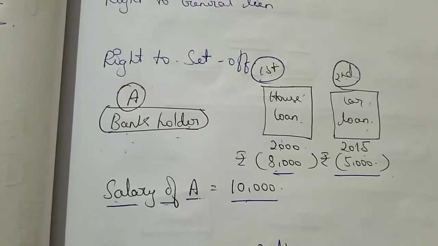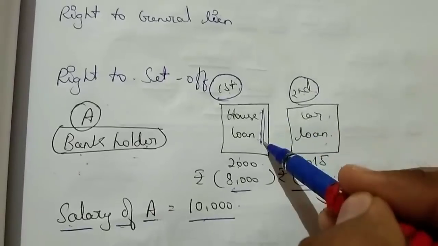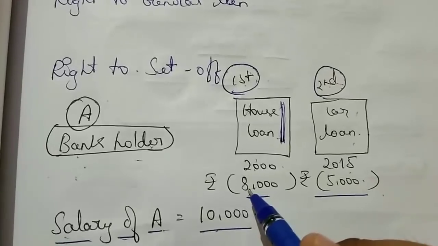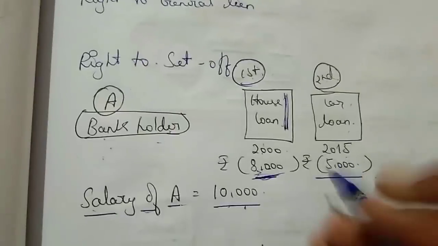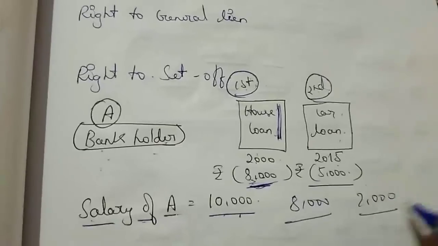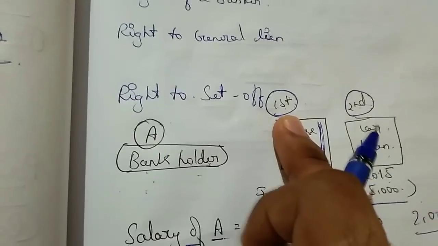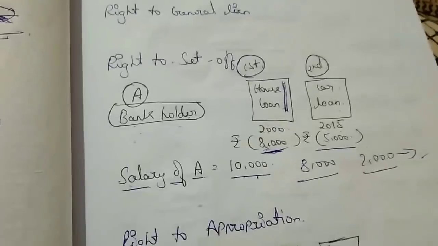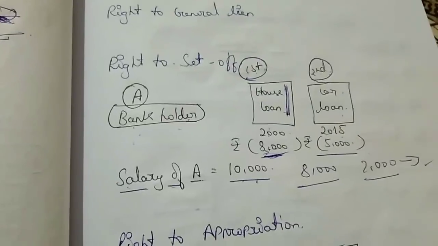Anyone? Yes, the first loan is paid first. He can pay the other later also, but 8,000 he has to pay first. So first they will directly cut 8,000 from his bank and the remaining 2,000 will be transferred to his bank account. This is known as set off. Without the customer's information, they will do this. Okay, these are the rights of a bank.